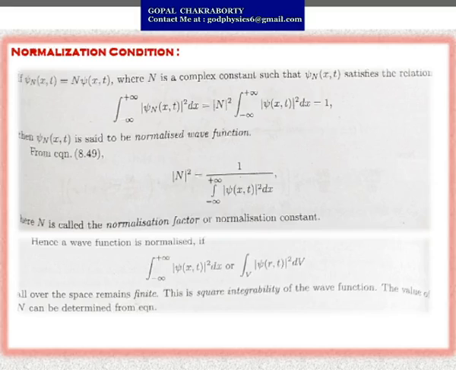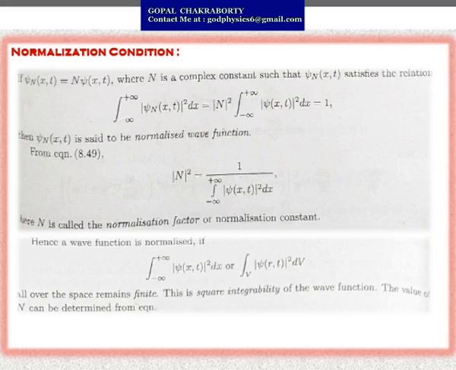Now from there you can easily find the value of the normalization factor capital N. So mod of capital N square will be equal to 1 divided by the integration from minus infinity to plus infinity of mod psi square dx. Hence the wave function is normalized if and only if the integration from minus infinity to plus infinity of mod psi square dx, or mod psi square dv over all space, remains finite.